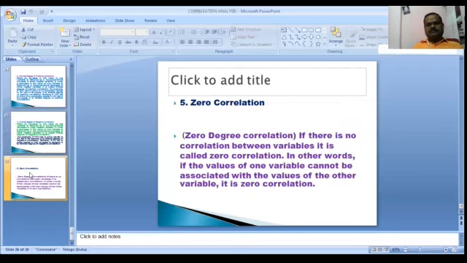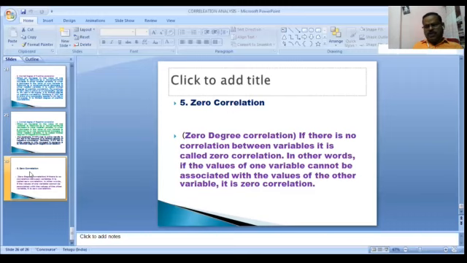Zero correlation. The last one is zero degree correlation. If there is no correlation between variables, it is called zero correlation. Very simple. In other words, the values of one variable cannot be associated with the values of the other variable.